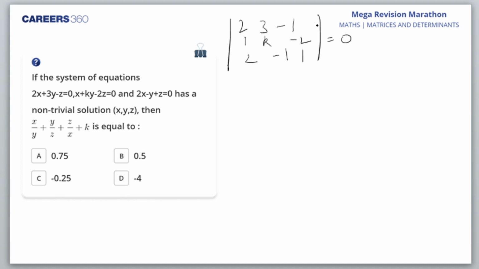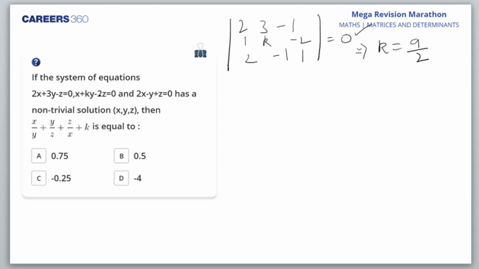Minakshi B, Ashit Shikhar B. Okay, Ashit Shikhar, 0.5 you are getting. So when we solve it, what do we get? Tell me. Hello? What do we get? 2, 3, minus 1, 1, k, minus 2, 2, minus 1, 1. So what's the value of k we are getting? I think if I solve it, I'll get k is equal to 9 by 2. Am I right? k is equal to 9 by 2. The determinant value of the matrix will be 0 if it is non-trivial. You're right, Senthil. Yanvi, k is equal to 9 by 2.